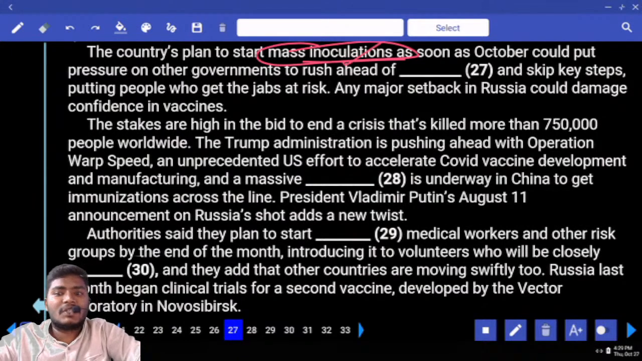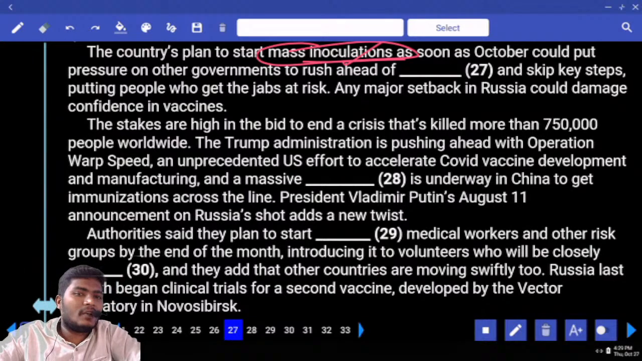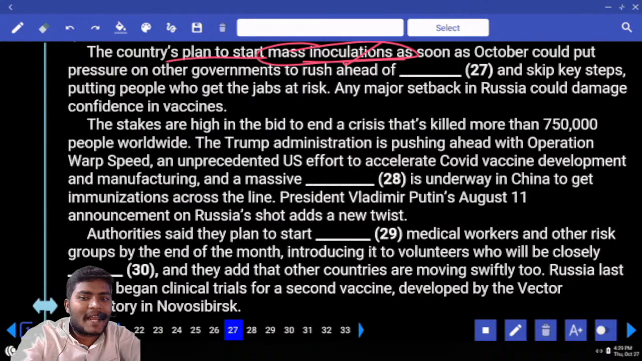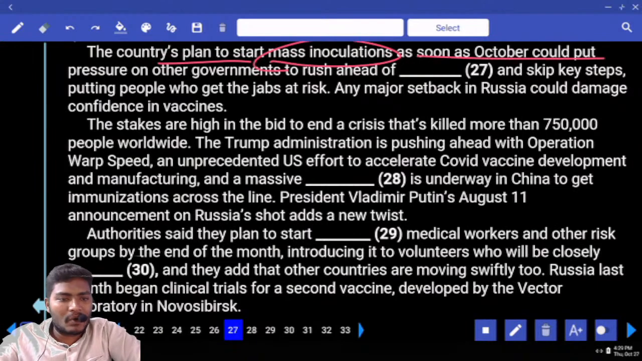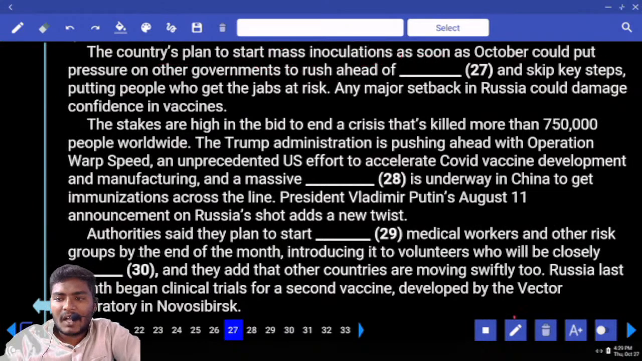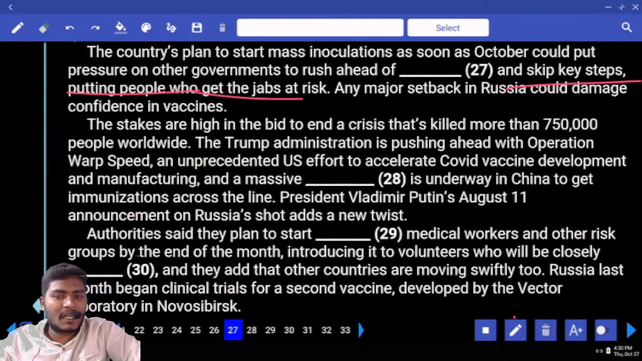Mass inoculations. Inoculation is nothing but to vaccinate somebody. Write down the meaning that is useful in the next sentence. Inoculation is nothing but to vaccinate. Now the countries plan to start mass vaccinations as soon as October could put pressure on the governments to rush ahead of and skip key steps, putting people who get the jobs at risks.